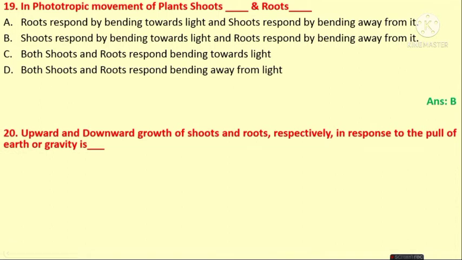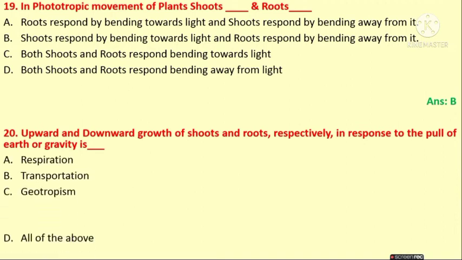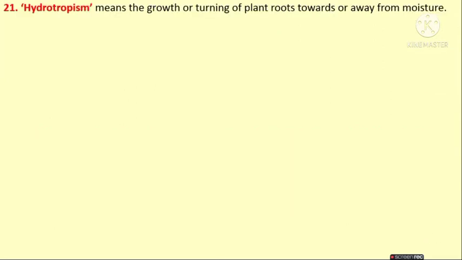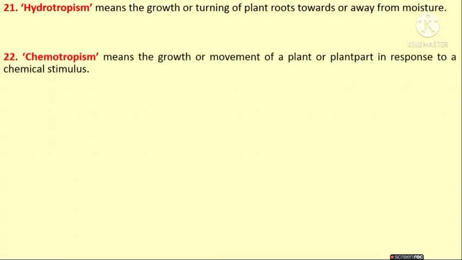Upward and downward growth of shoots and roots respectively. Upward movement of shoots and downward movement of roots respectively in response to the pull of earth or gravity is known as respiration, transportation, geotropism, and all of the above. Answer is geotropism. Hydrotropism means what? The growth or turning of plant roots towards or away from the moisture is called hydrotropism.